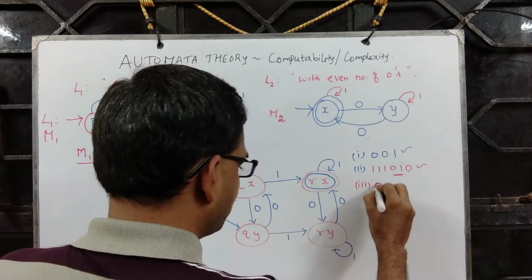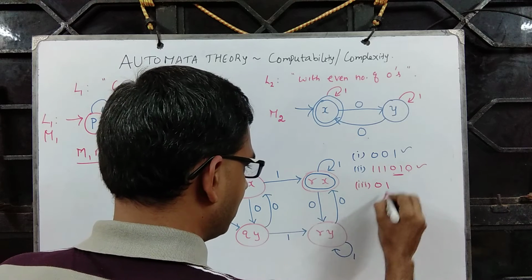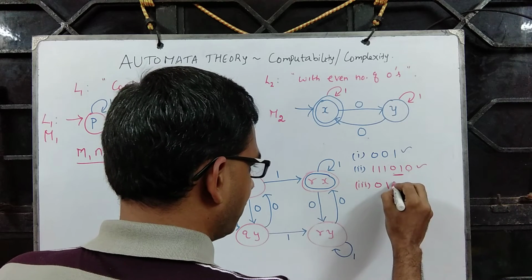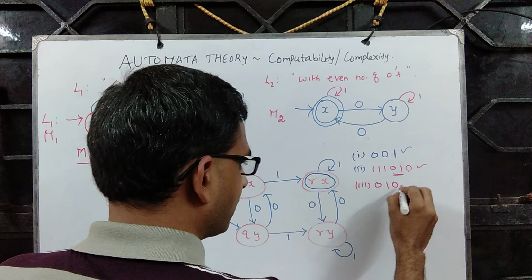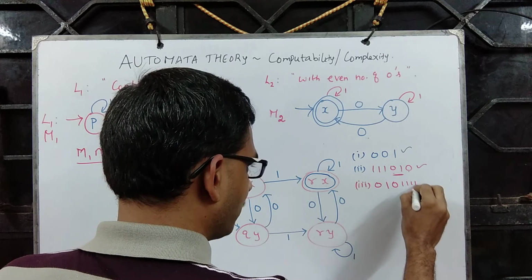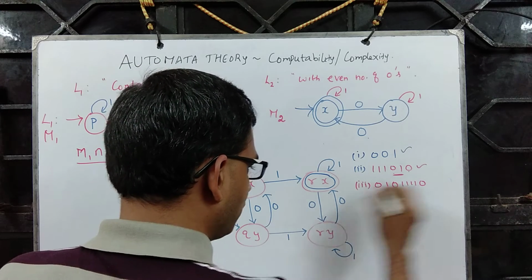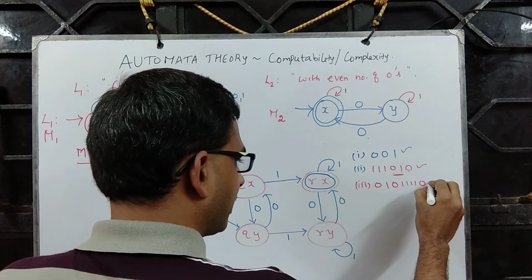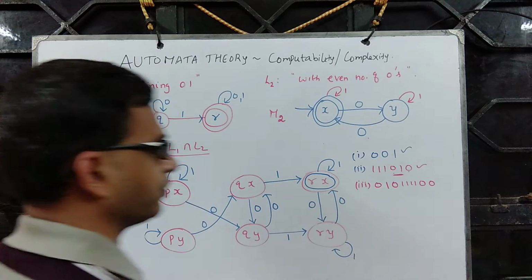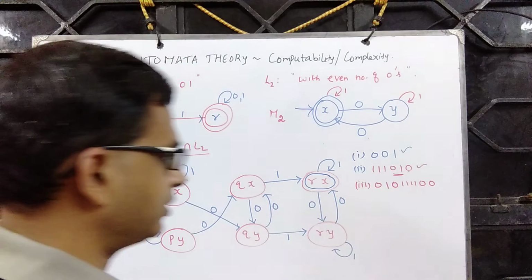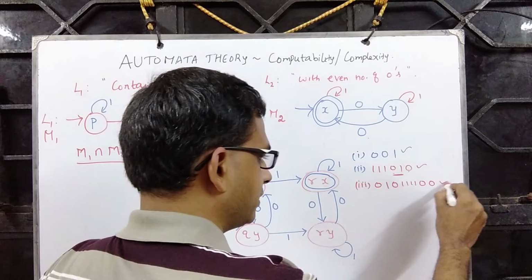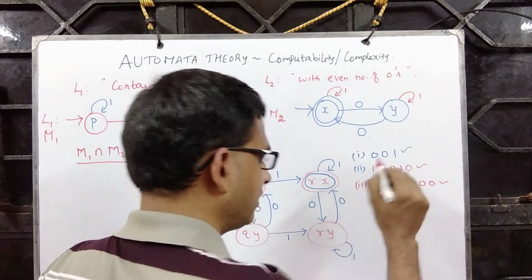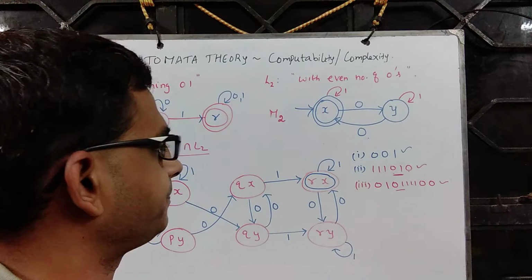Meaning you start from 0 and then 1, then you take a 0 and stop, or you read some 1s, you come down, and to accept you are forced to take one more 0, and this ensures an even number of zeros and it has the pattern 0 1 in it.